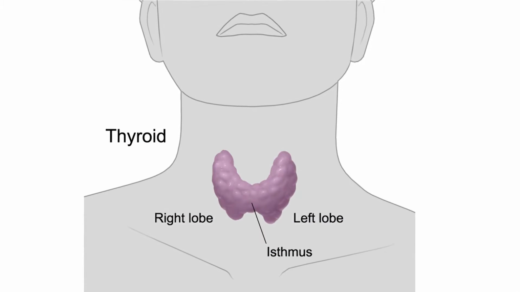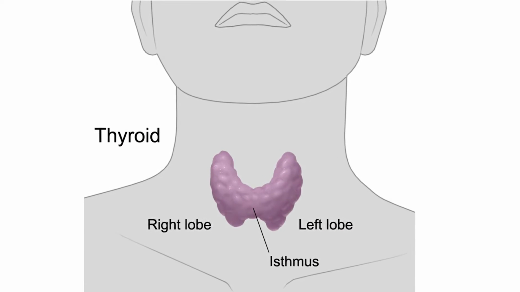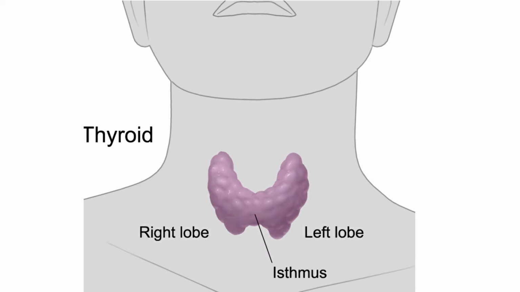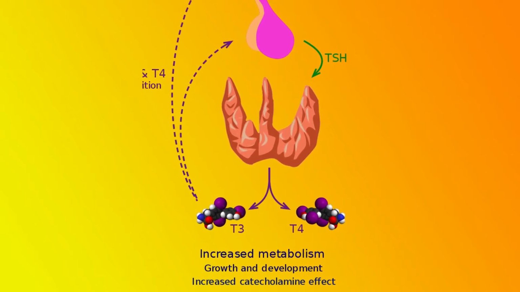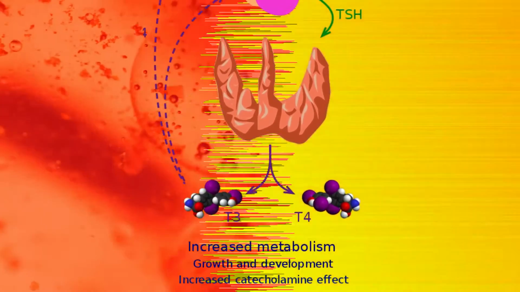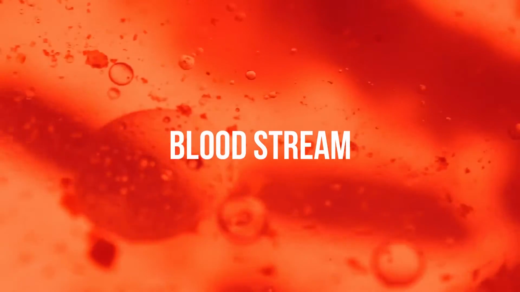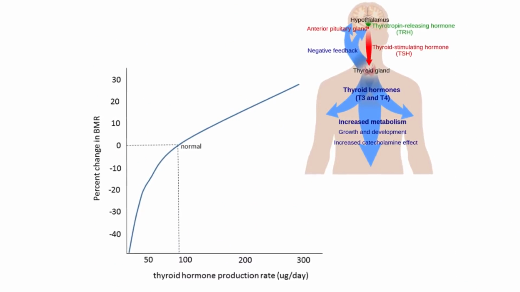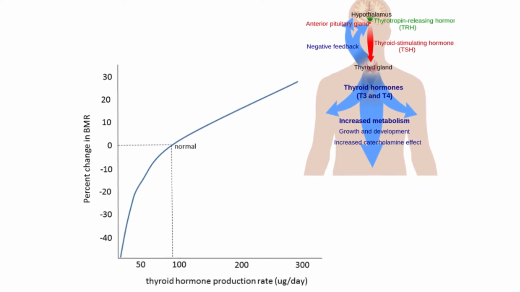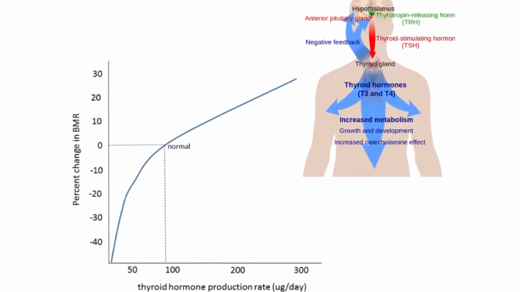Thyroid gland is a butterfly-shaped endocrine gland located anteriorly in the neck. The function of thyroid gland is to secrete hormones T3 and T4, which are secreted and then enter the bloodstream and perform their function. These hormones also regulate the metabolism and various other functions in the body.